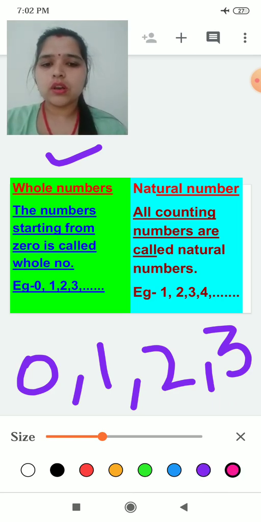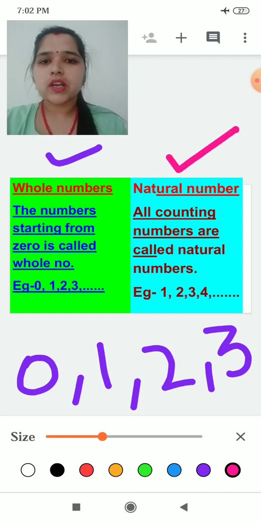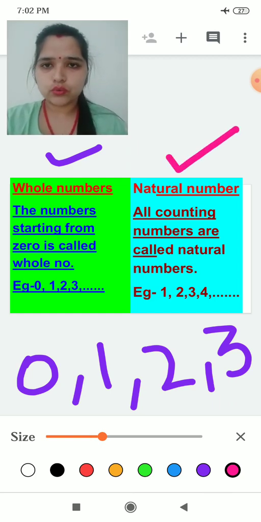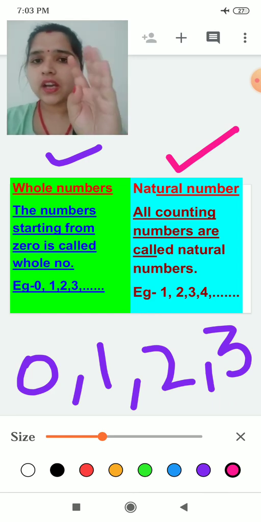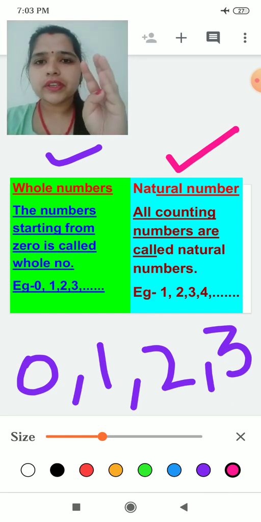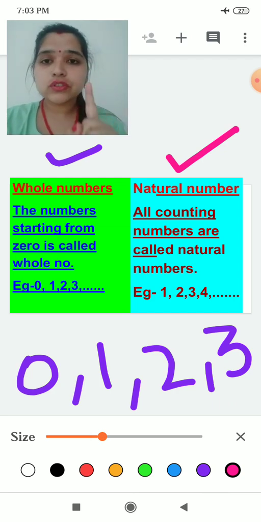If somebody asks you what are natural numbers, you will say all counting numbers are called natural numbers. Natural numbers are those numbers which we can count. What is the smallest number used for counting? Yes, 1.